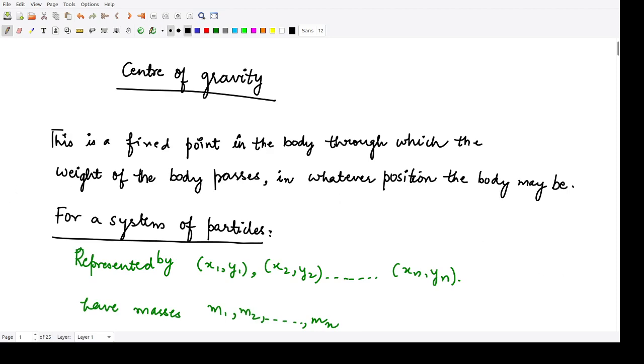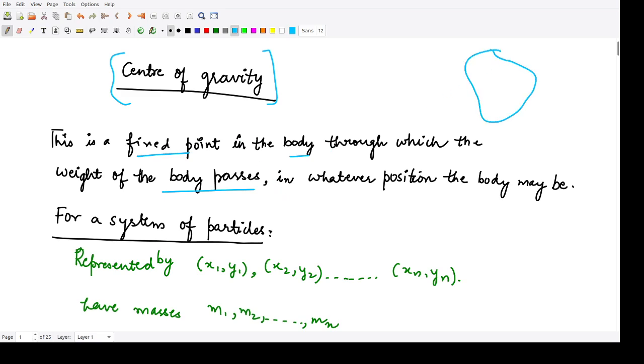So in the previous class we have studied about the center of gravity. Let me recapitulate what we have studied until now. First of all, what is the center of gravity? Center of gravity is a fixed point in the body through which the weight of the body passes. So that is the point.